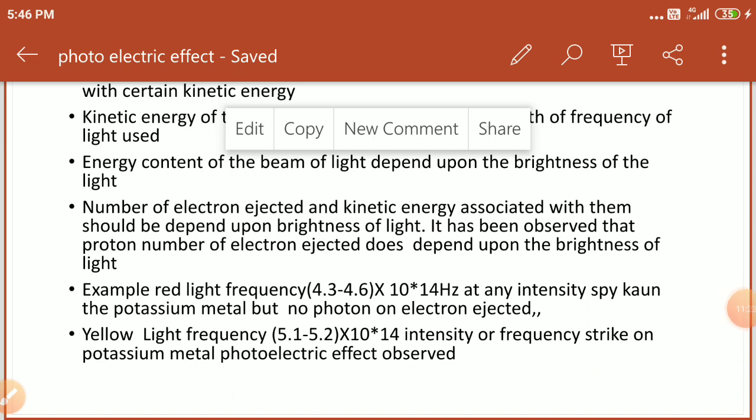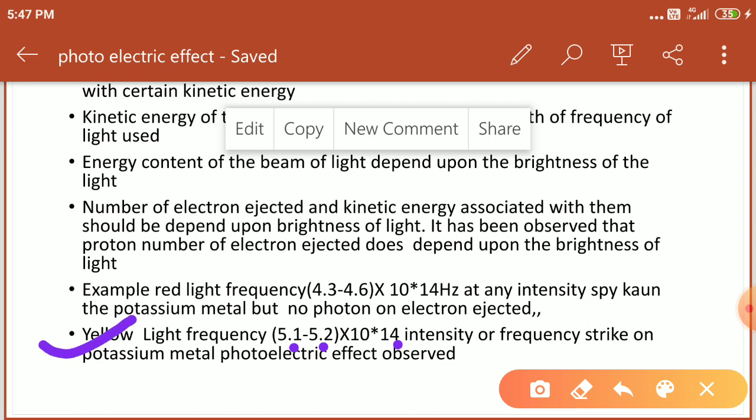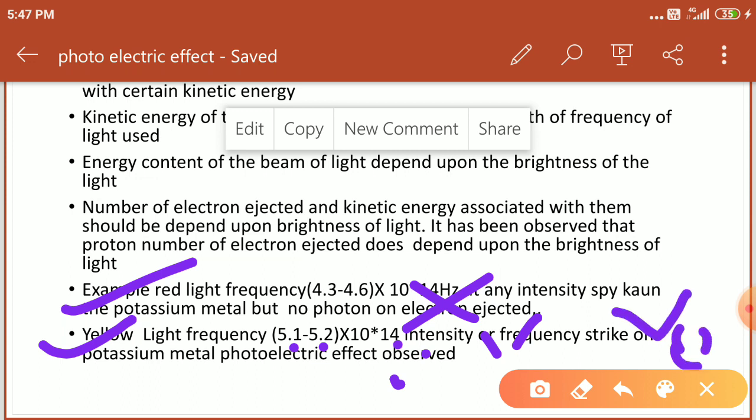So when we pass yellow light with a frequency of 5.1 to 5.2 times 10 to the power of 14, this is the minimum frequency. When we pass yellow light, emission of electrons occurs, but when we pass red light, emission of electrons does not occur. This minimum frequency, students, is what we call mu naught, right? Yellow light has a frequency that emits radiation, while red is below the threshold frequency, so it cannot emit radiation.